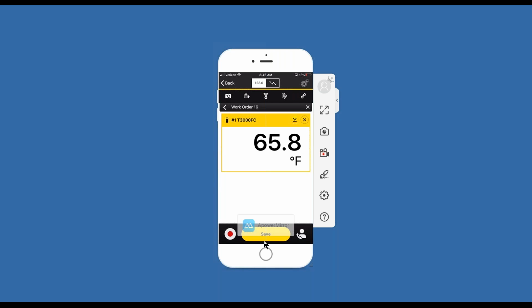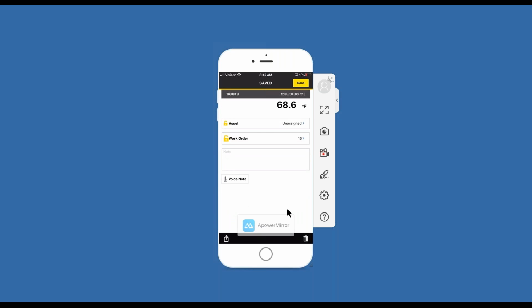It's a live reading. If I touch the temperature probe, it's going to warm up a little. My hands are pretty cold, so it's not going to warm up by much, but it's warming up. And now maybe I want to save this reading to this work order. So I simply click the save button down here at the bottom. I click save. Now at this point, if I wanted to, I could assign this measurement to an asset as well. It automatically is getting saved to work order 16.